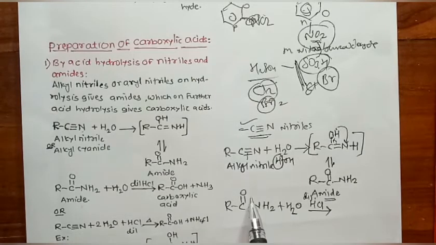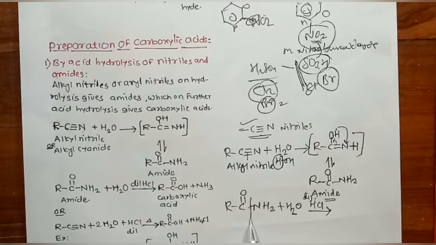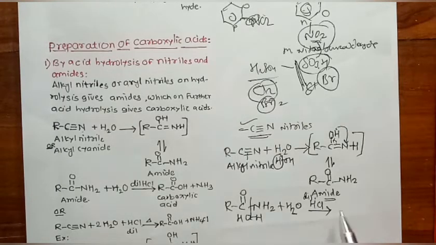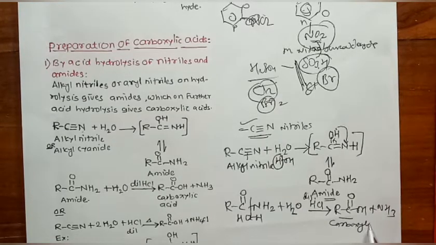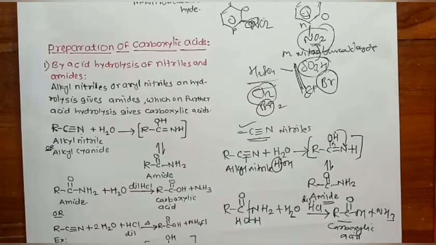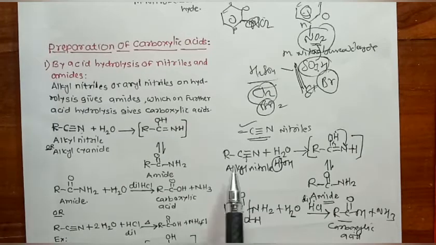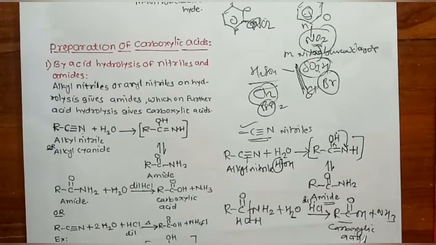The bond between carbon and nitrogen breaks, a water molecule is added as OH and H, and it gives RC double bond OH plus NH3. It is a carboxylic acid; RC double bond OH is the general formula of carboxylic acids. In this way we can convert alkyl nitriles into carboxylic acids, or amides into carboxylic acids.